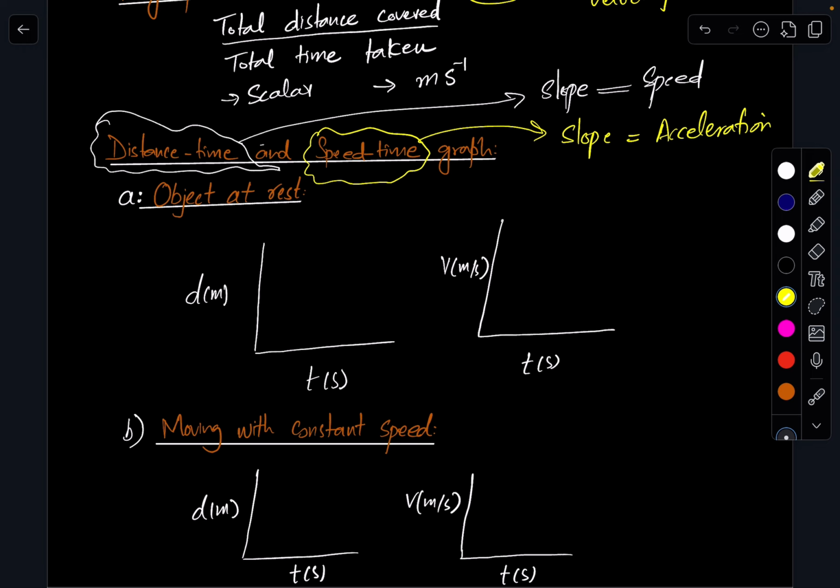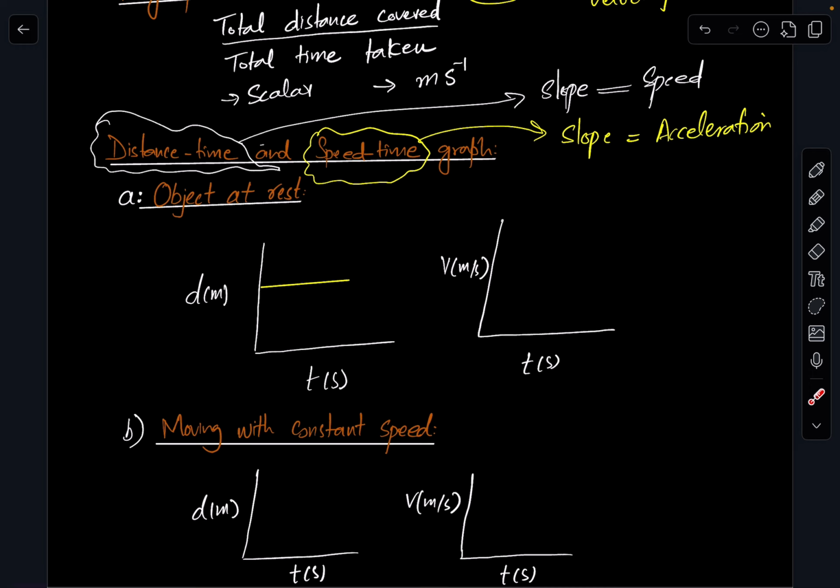First we are going to discuss how the distance time graph and the speed time graph will look when the object is at rest. For an object at rest, distance will not change, right? So it will be a horizontal straight line. It can be drawn anywhere on the distance axis in the distance time graph.